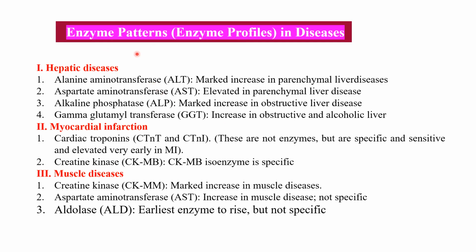So we will summarize the enzyme pattern in diseases. In liver diseases: ALT, AST, alkaline phosphatase, GGT, and 5' nucleotidase. In myocardial infarction: cardiac troponin T and cardiac troponin I, then CKMB, then LDH1 and AST. In muscle diseases: CKMM, AST, and aldolase. Aldolase is the earliest enzyme to rise but is not specific for muscle diseases. So aldolase and CKMM and, to some extent, AST are not specific for muscle disease.